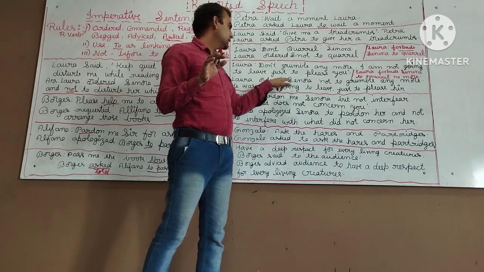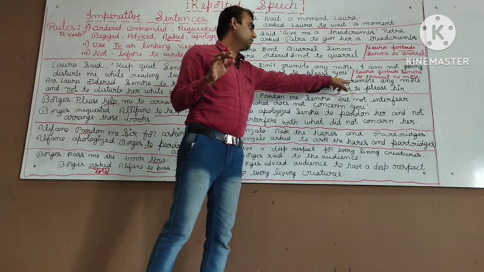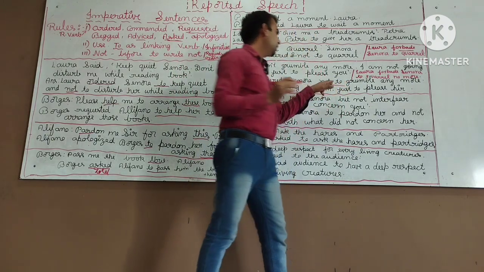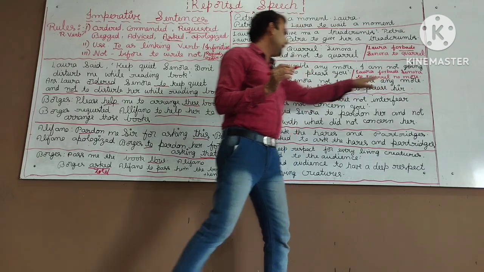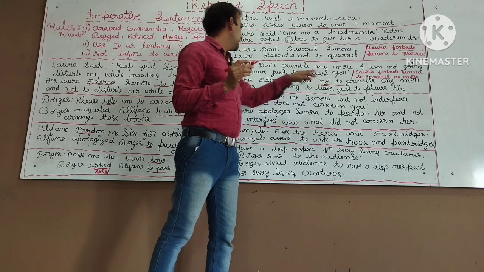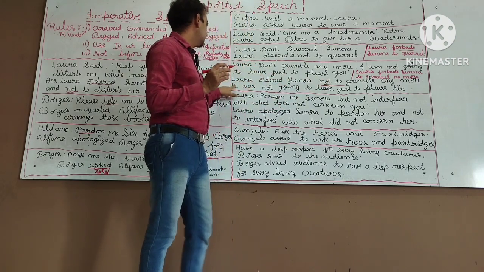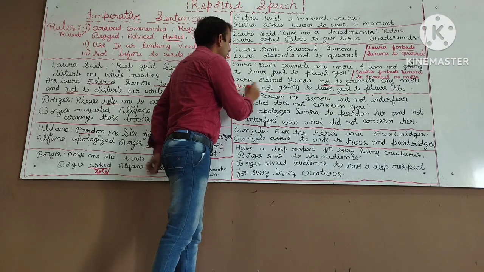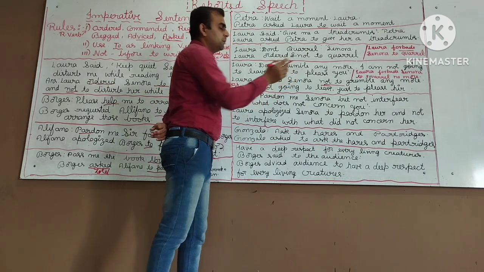Laura ordered Sinora not to grumble. Not to grumble. Okay, not always comes before to. Not to grumble anymore. He was not going to leave just to please her. Okay, he or she. Laura is a she, so we have to write she. She was not going to leave just to please her.